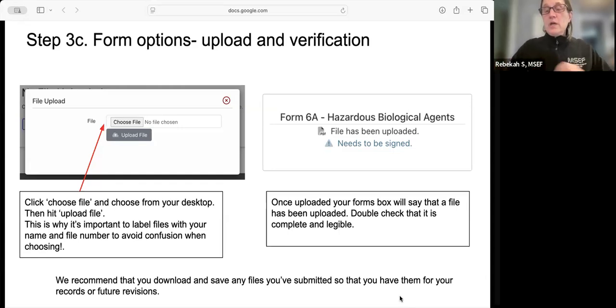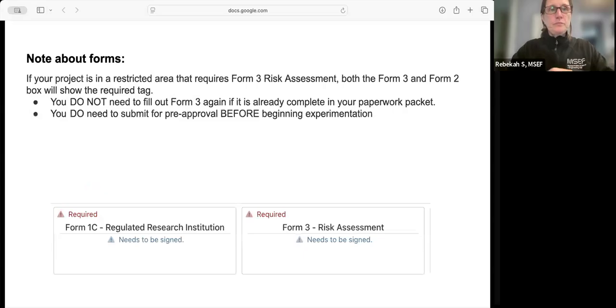We do recommend that you download and save every form that you've uploaded. You want to save those because you might want them later this year, or you might want them in the future.